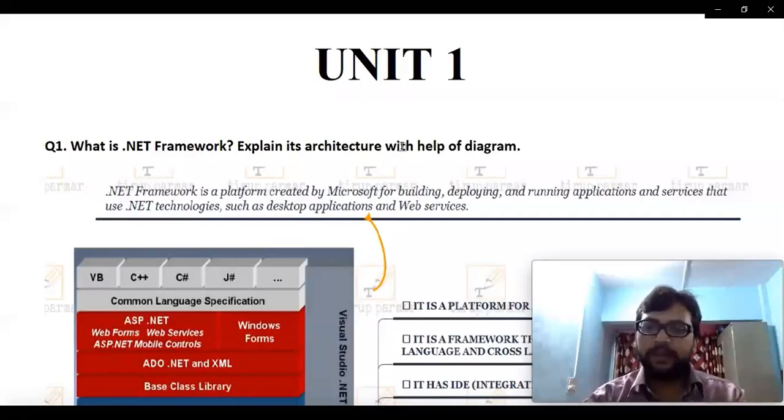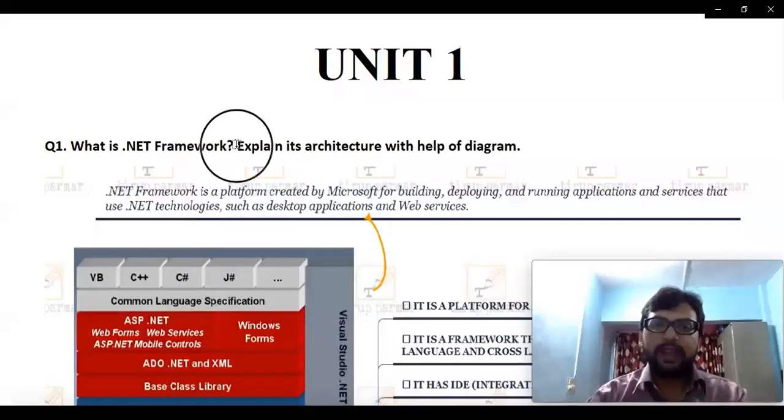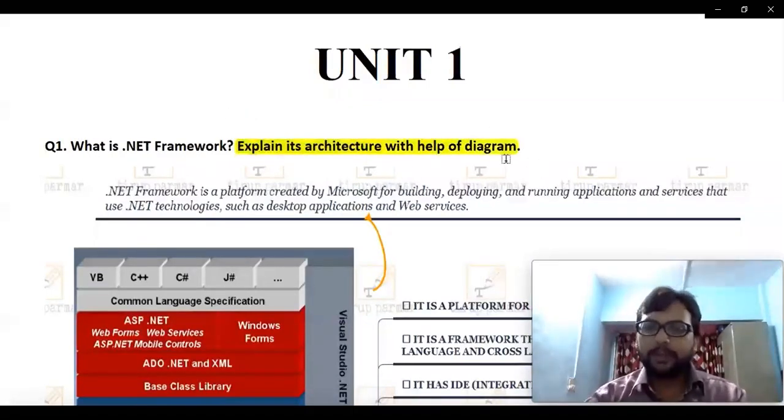I hope this particular point is clear. So the first question which we are going to discuss is, as you can see, the first question is what is .NET Framework and explain its architecture with the help of diagram.